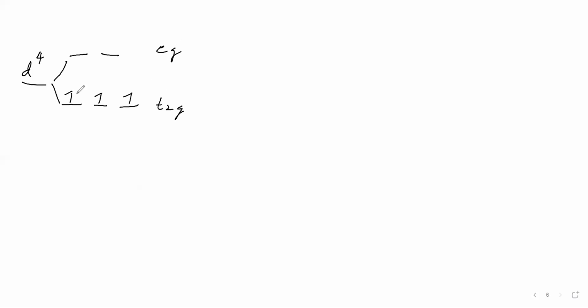Two possibilities are there: one is pairing in t2g, and another is the fourth electron going to eg. Under which condition which is possible, that we will see.